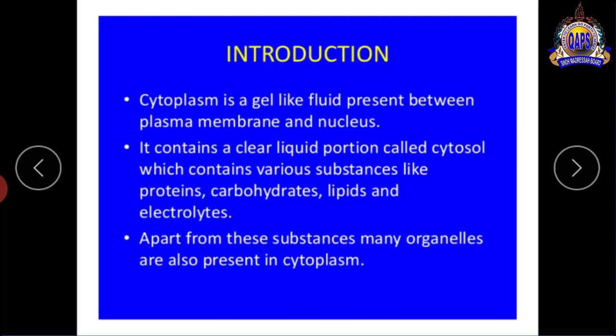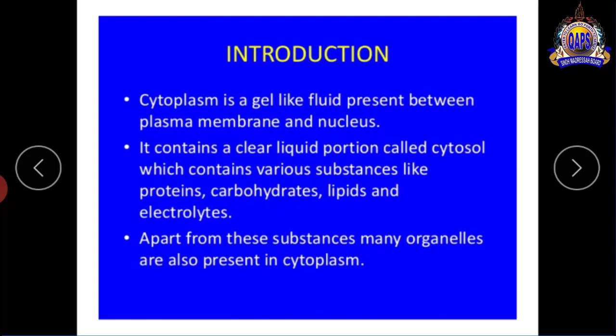So students, you have to know what is cytoplasm. Cytoplasm is a gel-like substance present between plasma membrane and nucleus. Or it contains a clear liquid portion called cytosol, which contains various substances like protein, carbohydrate, lipids and electrolytes.